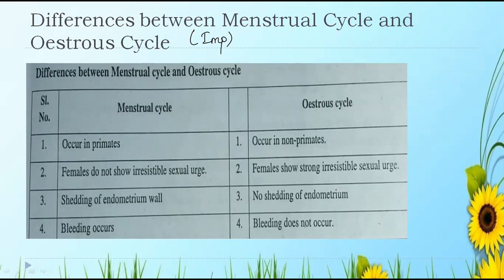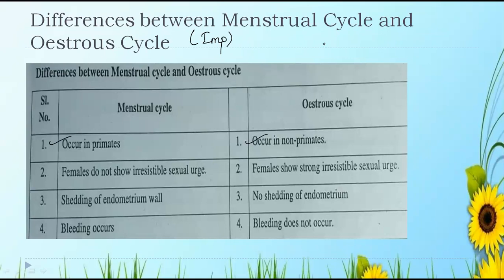The estrous cycle occurs in the non-primates, that is cow, dog, deer, tiger, for example. This is the first difference. Next, coming to the second one: females do not show irresistible sexual urge in the menstrual cycle, whereas females show a strong irresistible sexual urge in the estrous cycle.